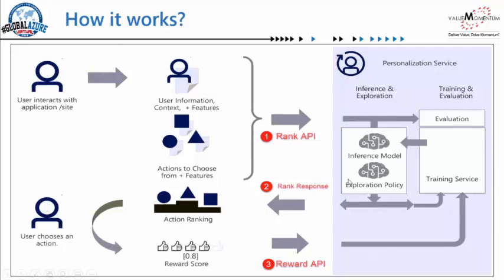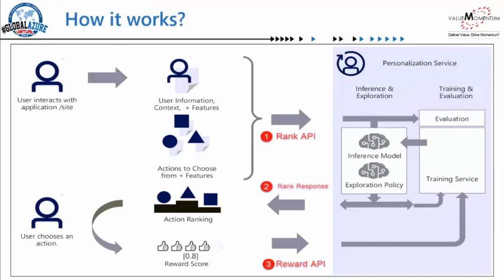Now, exploration we discussed. We have a setting within the personalizer service where we can say, okay, out of 10 calls, provide me a rank response based on exploitation. So use that previous understanding of the user and give me the best possible recommendations.